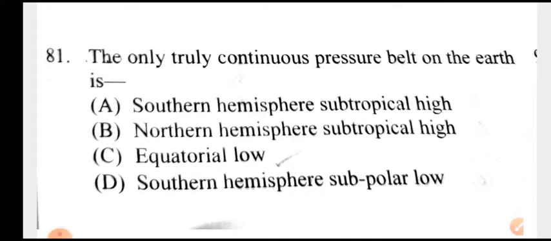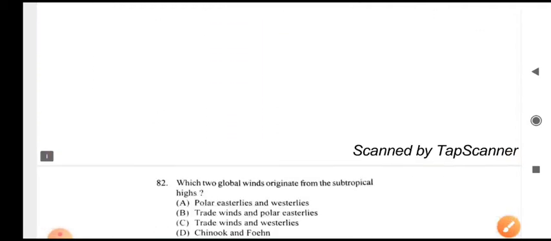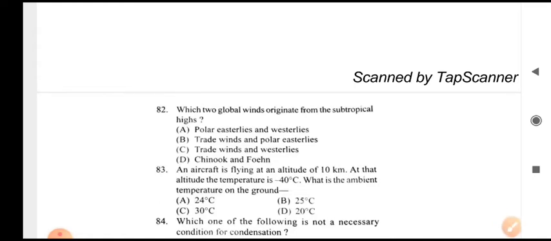The most expected questions for UGC NET 2020. The first question: the only truly continuous pressure belt on the earth is the equatorial low pressure belt. It is a truly continuous belt because here the sun's rays fall vertically throughout the year, causing the area to be very hot. Next question: which two global winds originate from the subtropical high?